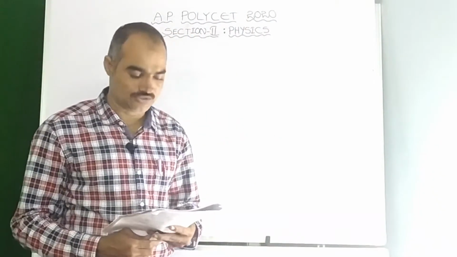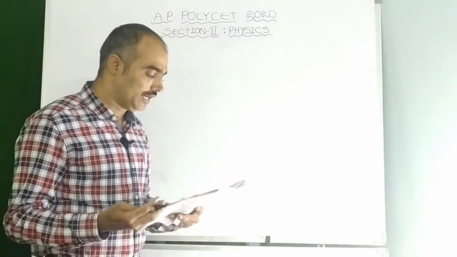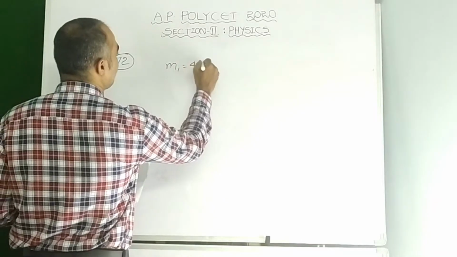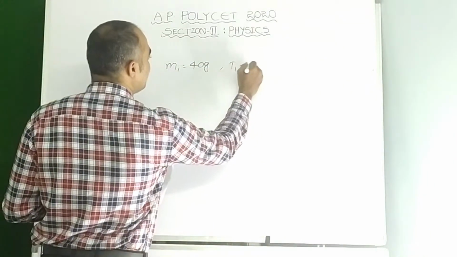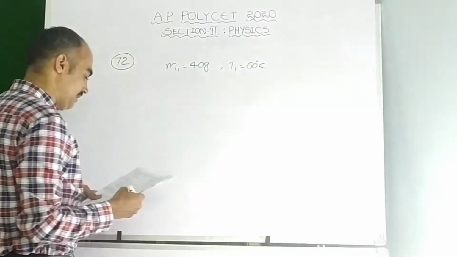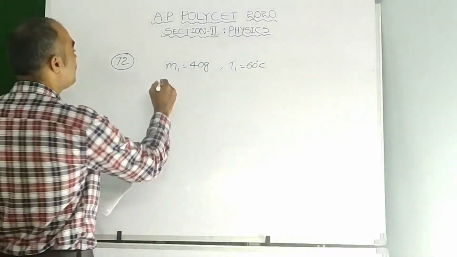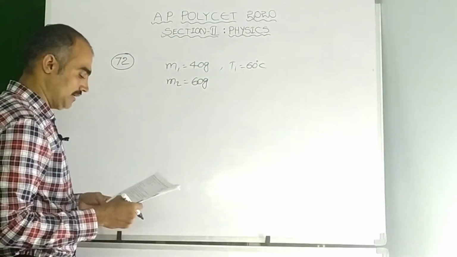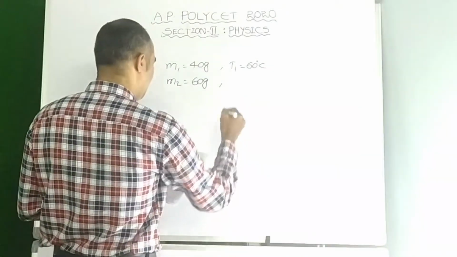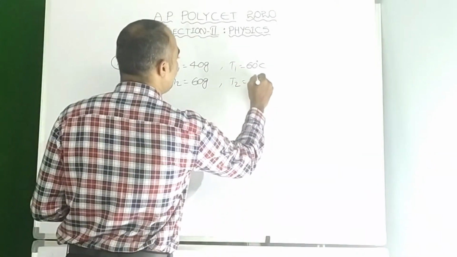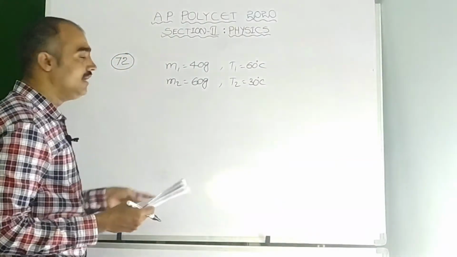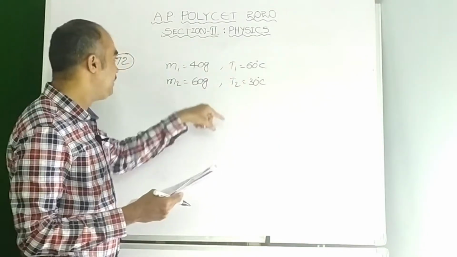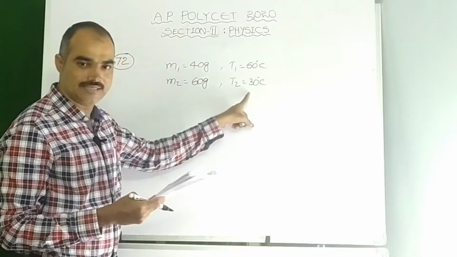Now let us see the next question, that is question number 72. 40 grams of water at 60 degrees centigrade is added to 60 grams of water at 30 degrees centigrade.